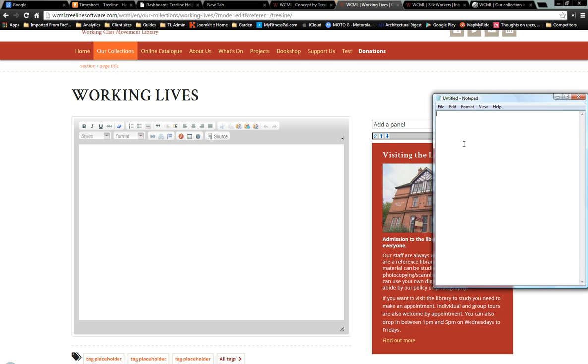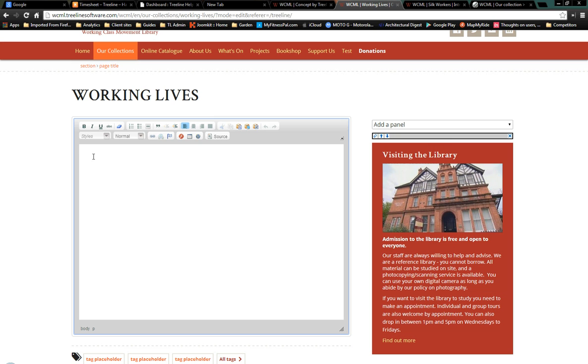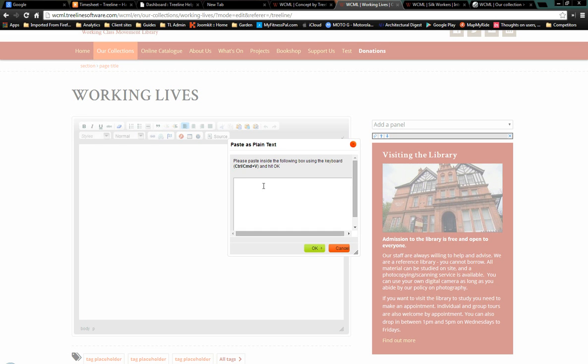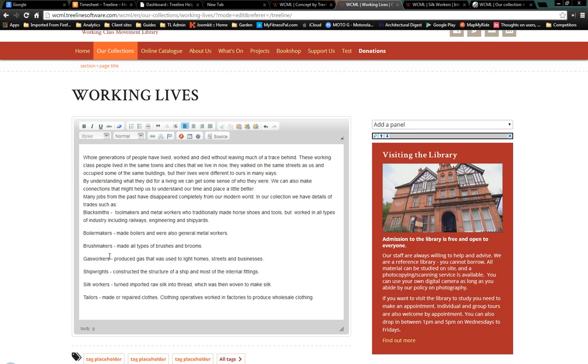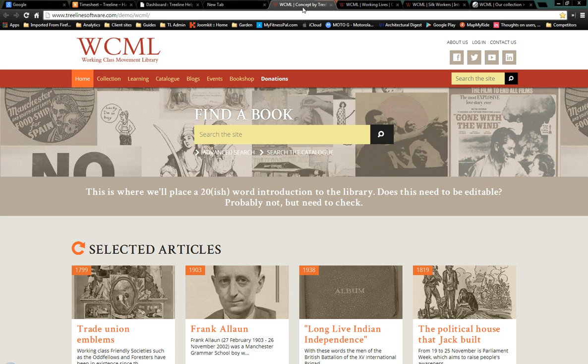X cuts it all out of there, and then here we click in the box, we click this little symbol here in the middle, paste as plain text, and we do Control and V. Okay, and that's put the content into the box there.